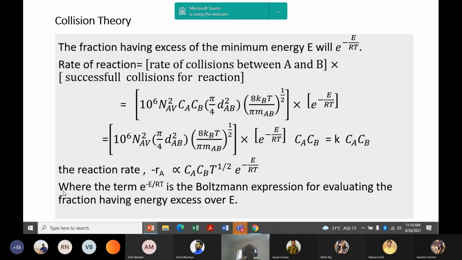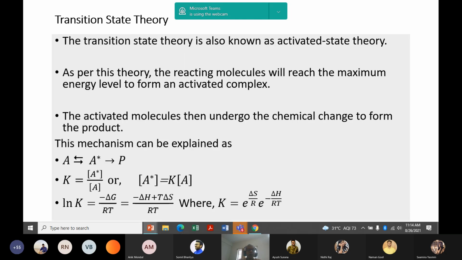So the additional term we are getting is T to the power half as per collision theory. And next theory, second law, that is transition state theory. As per transition state theory, we can assume this reaction A reversibly produces the activated state molecule A star, which reacts further to produce the product.